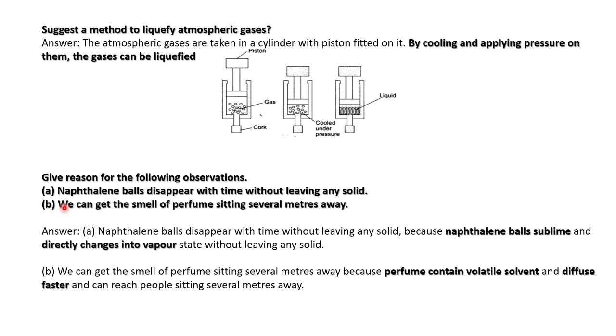Then, we can get the smell of perfume sitting several meters away. As we said with hot food, the same will apply in this question. Here, perfume contains a volatile solvent. Volatile means which can easily evaporate, so it diffuses faster. So we can smell the perfume from several meters away.